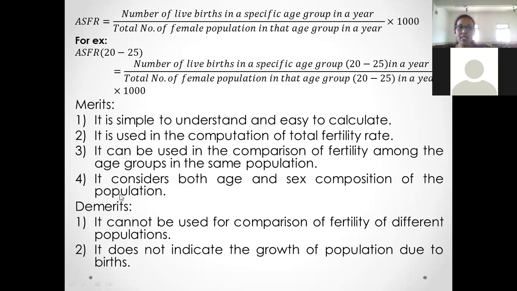Then some of the merits and demerits are given below. Merits, it is simple to understand and easy to calculate. It is used in the computation of total fertility rate, that is TFR. It can be used in the comparison of fertility among the age groups in the same population. It considers both age and sex composition of the population. And demerits are as follows. It cannot be used for comparison of fertility of different populations. And second one, it does not indicate the growth of population due to births.